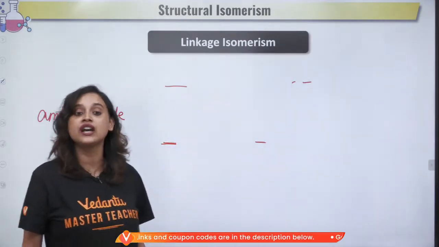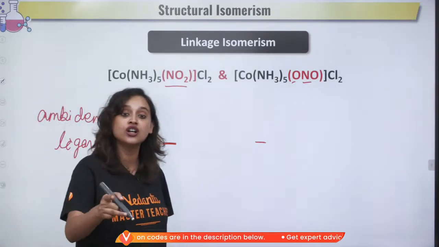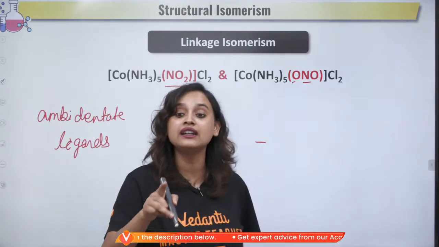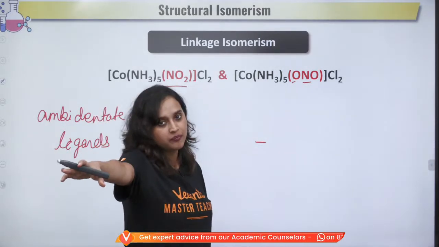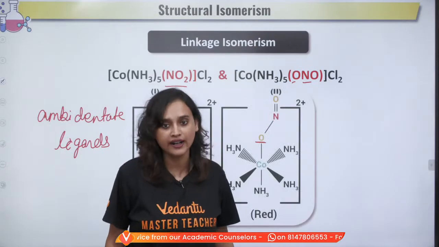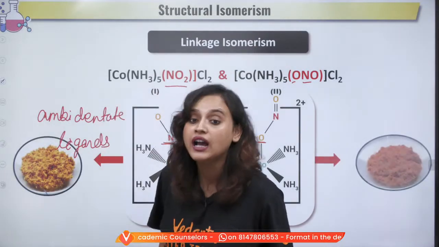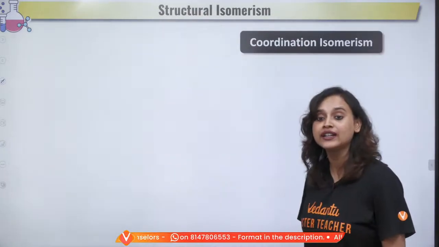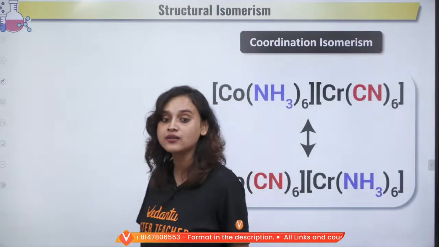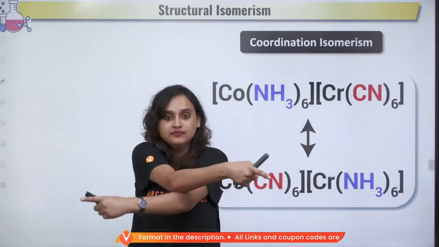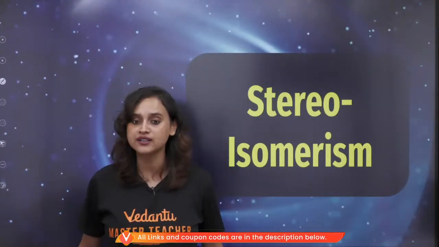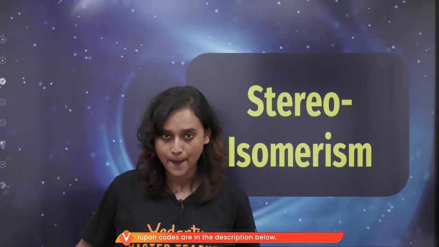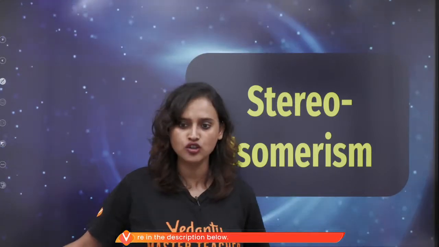Next, what do we have? We have linkage isomerism, which occurs due to ambidentate ligands. Either it can pick it up with the left hand or with the right hand. That's your linkage isomerism. And finally we come to coordination isomerism, where we see that the metals are exchanged. Is this clear? Structural isomerism all clear? Yes or no, guys? Come on, tell me.